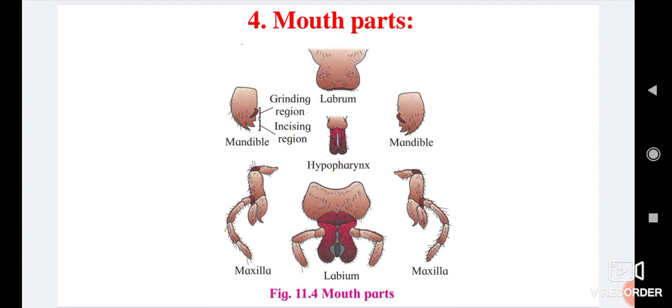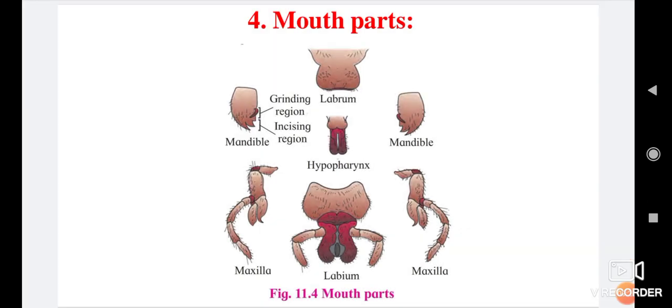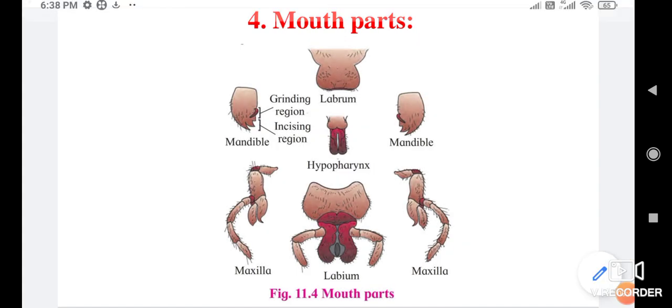The second type of mandible are of two types, one is the right and left. So the third part of mouth parts is maxilla. Single is called a maxilla and double is called maxillae. Maxilla is an accessory jaw.